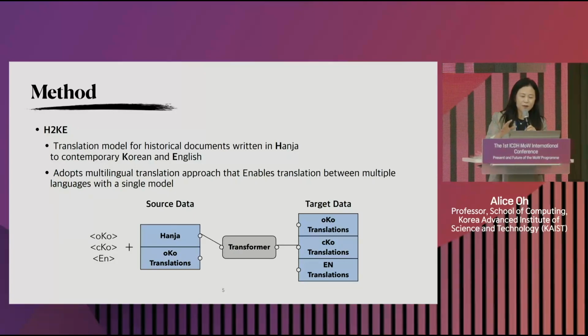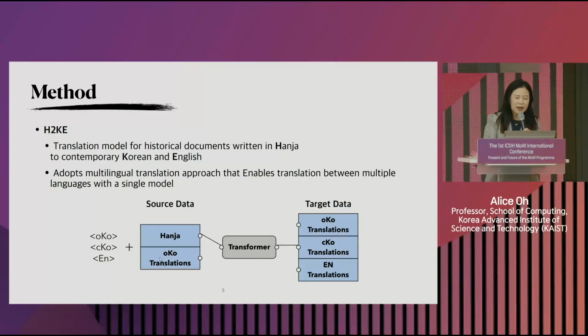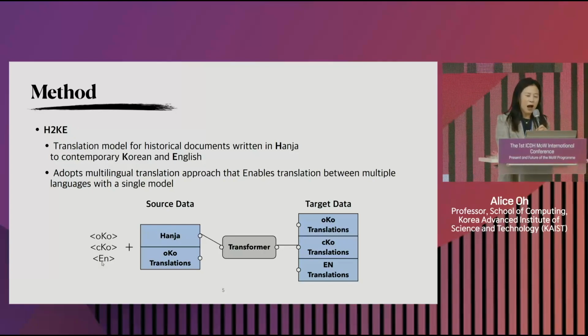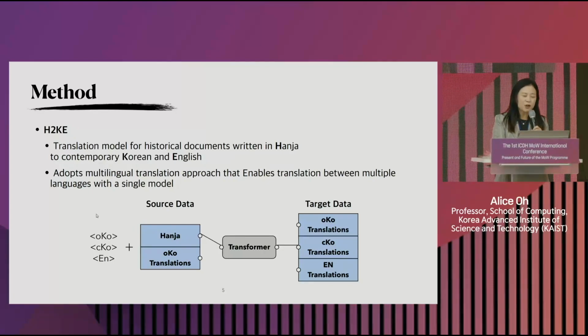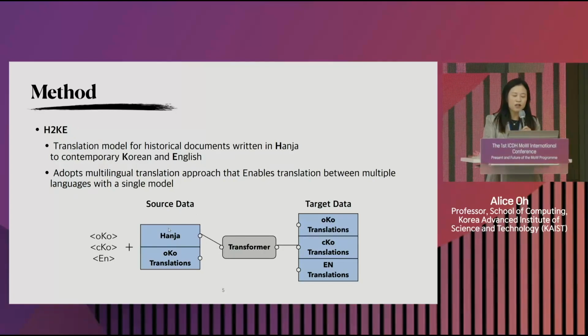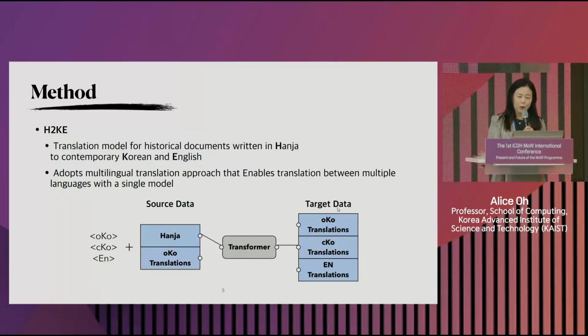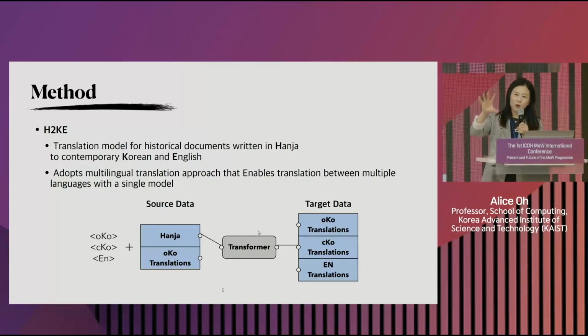And when we have these three data sets, the old Korean, the contemporary Korean, and the English data, translated from the original source data, which is the Hanja data, the transformer model is supposed to learn that connection between the source language and the target language that we're trying to translate into, right?